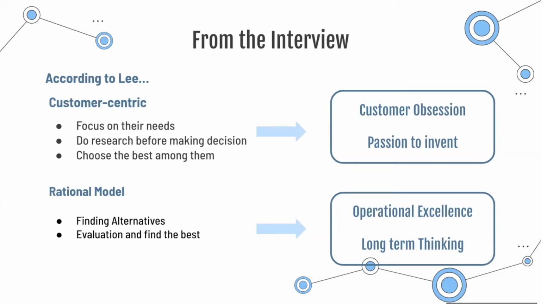We can see that the customer-centric approach reflects the customer obsession through the values, and they also have the passion to invent and do the research before they make the decision. Using the rational model gives them the opportunities to find alternatives in evaluation to find the best solution, which shows that they're striving for operational excellence for the customers. They also have long-term thinking because they do much more research and try to figure out which alternative is the best.